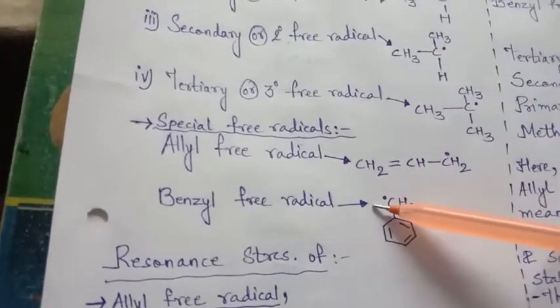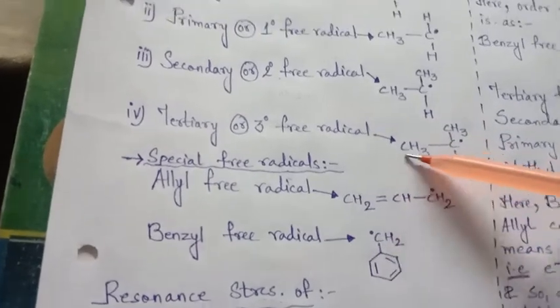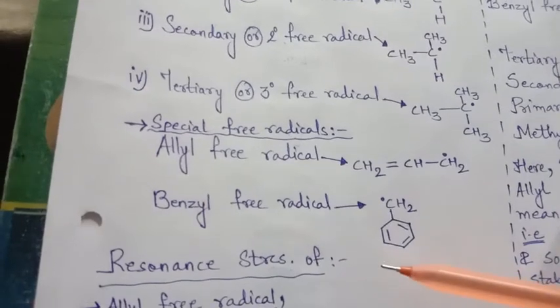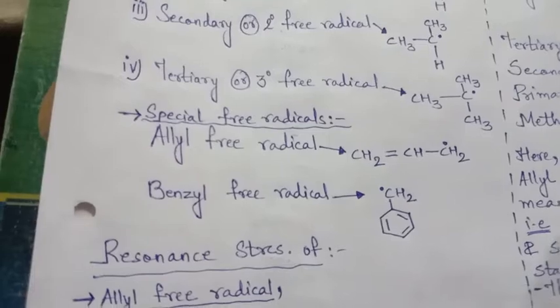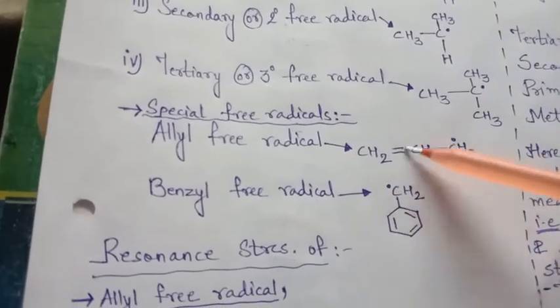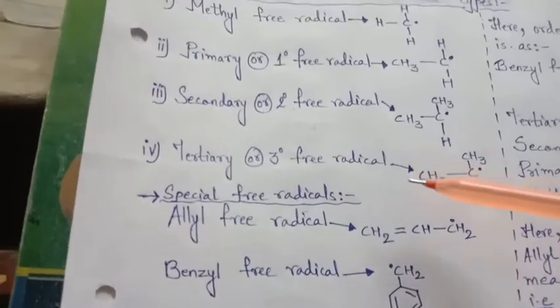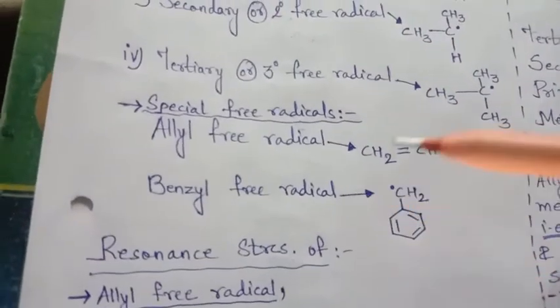Allyl and benzyl are the most stable compared to all these 4 types of free radicals, and they are equally stabilized. Benzyl and allyl both are equally stabilized free radicals compared to 1 degree, 2 degree, 3 degree and methyl free radical. And why is it so?